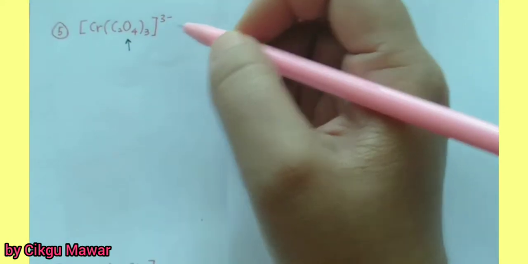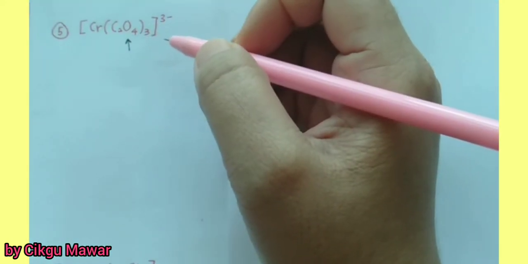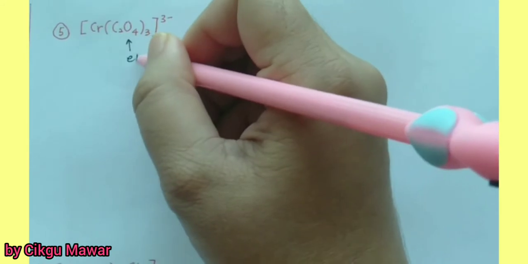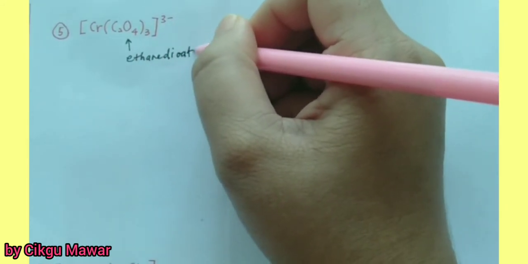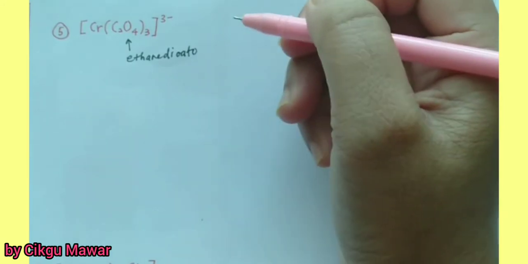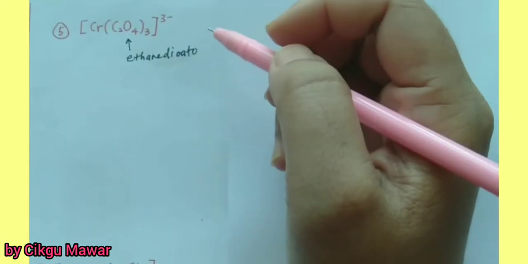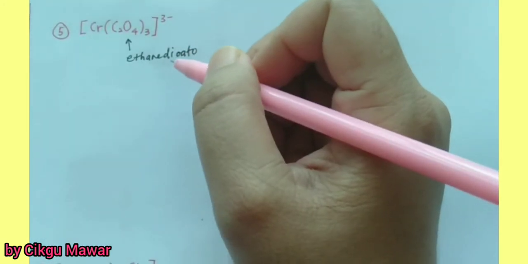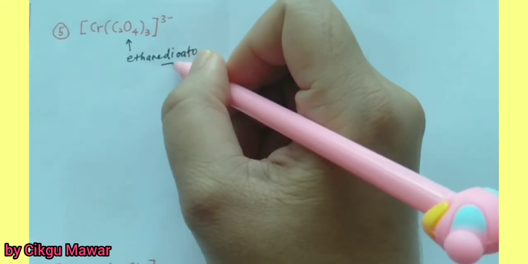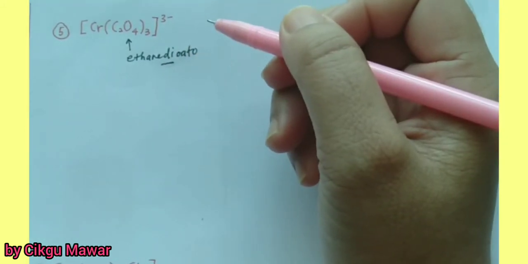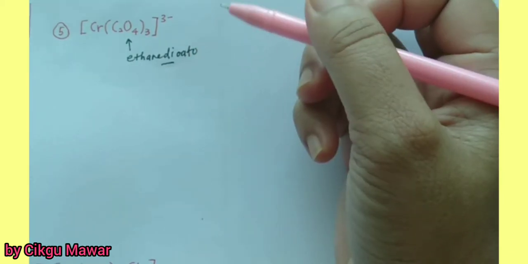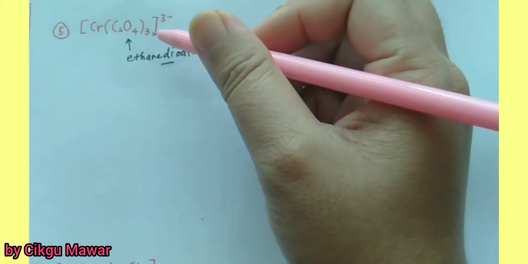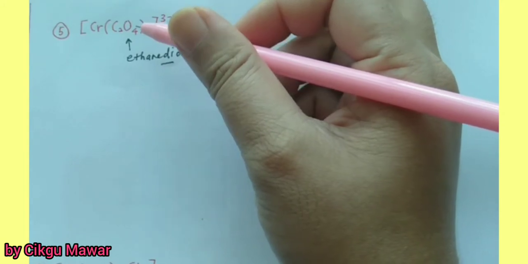Its name is oxalate, or ethanediolato. In the ligand name you can see that it already has the di prefix, so we must use the prefix tris to represent the number of ligands.